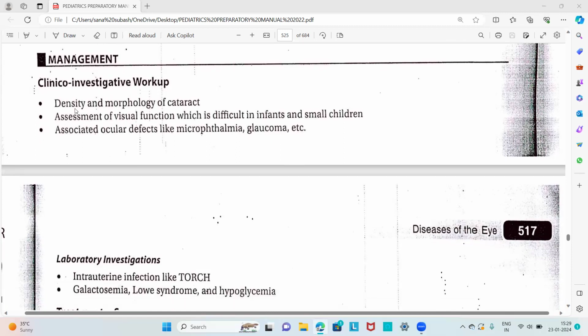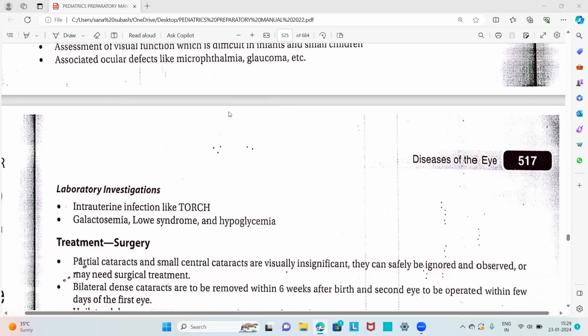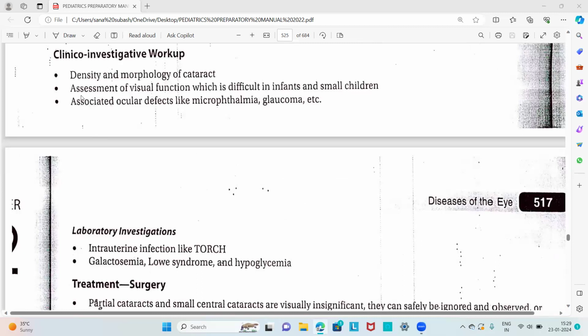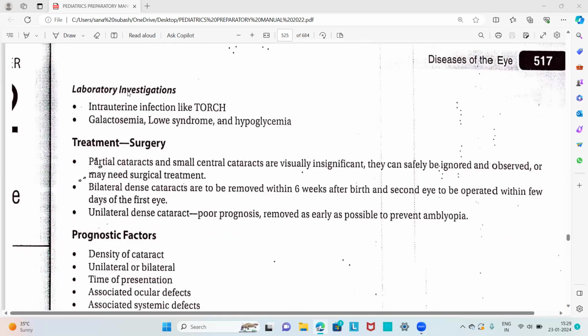That includes density and morphology of the cataract, assessment of the visual function, which is difficult in infants and small children, and associated ocular defects like microphthalmia and glaucoma, which should be looked for. That is the clinical examination part. Then about the laboratory investigation, we have to look for intrauterine infections like TORCH infections, galactosemia, Lowe syndrome, and hypoglycemia.